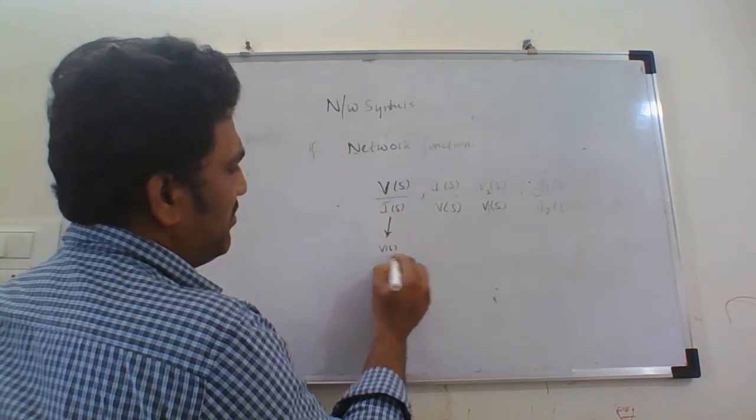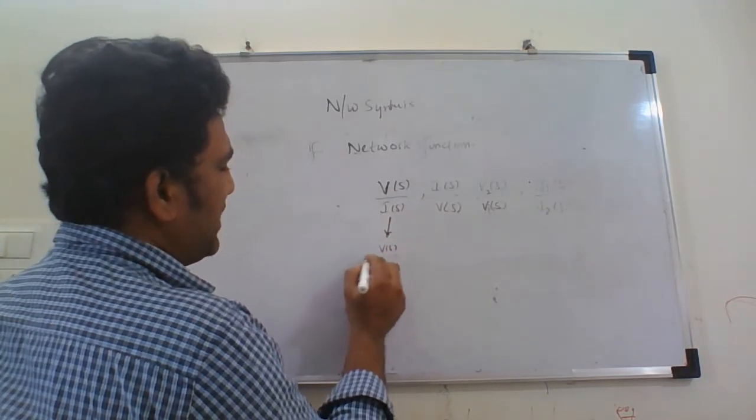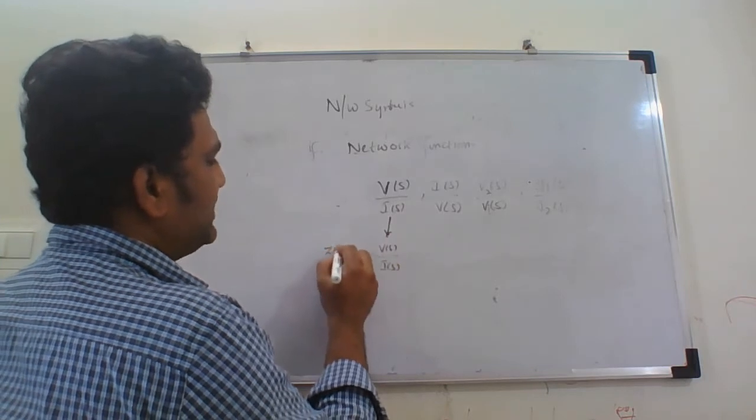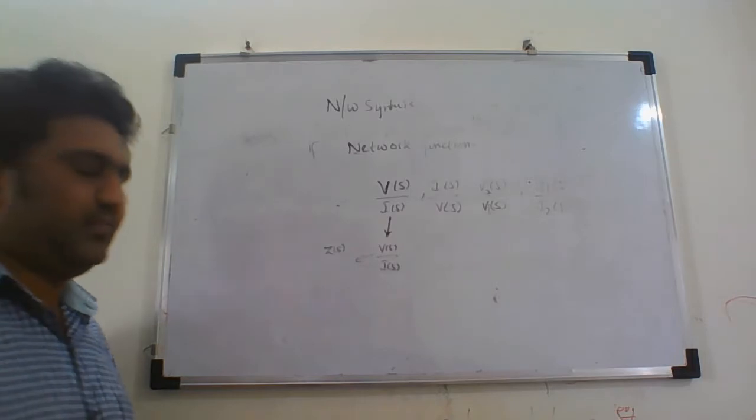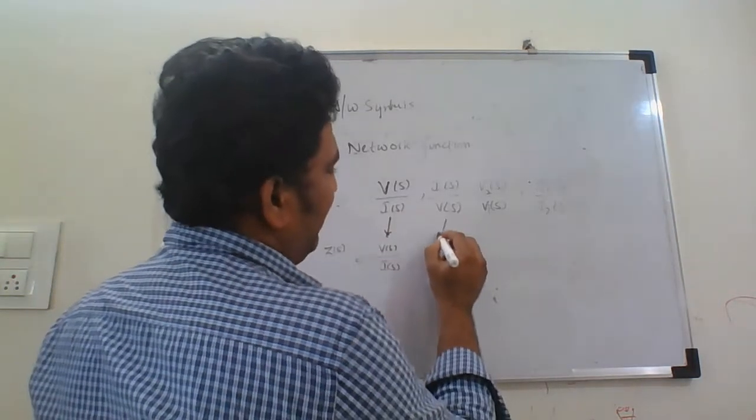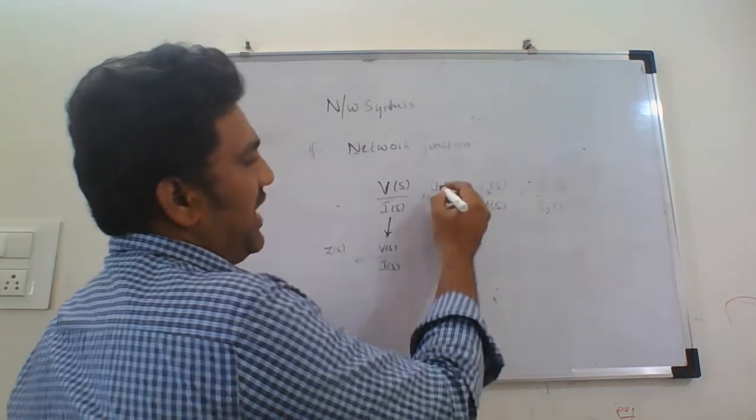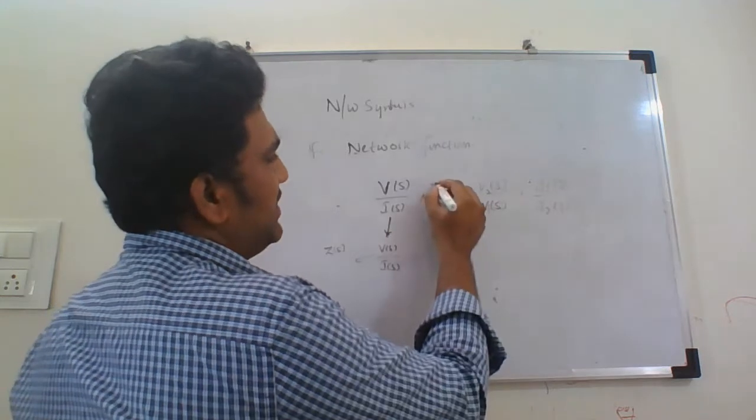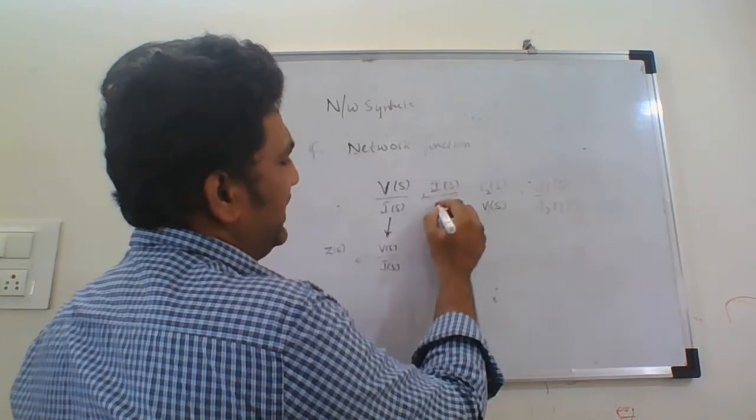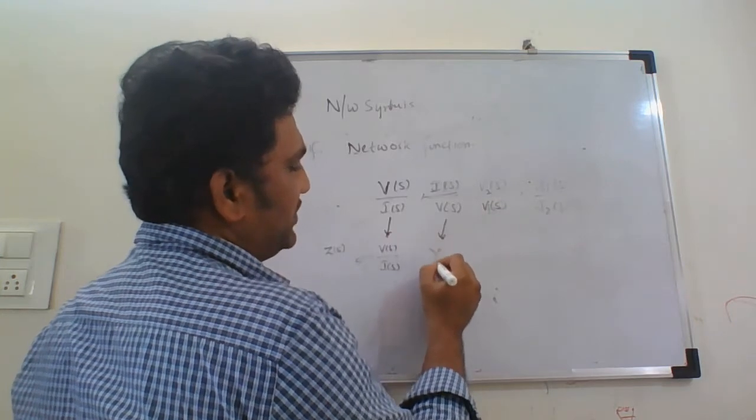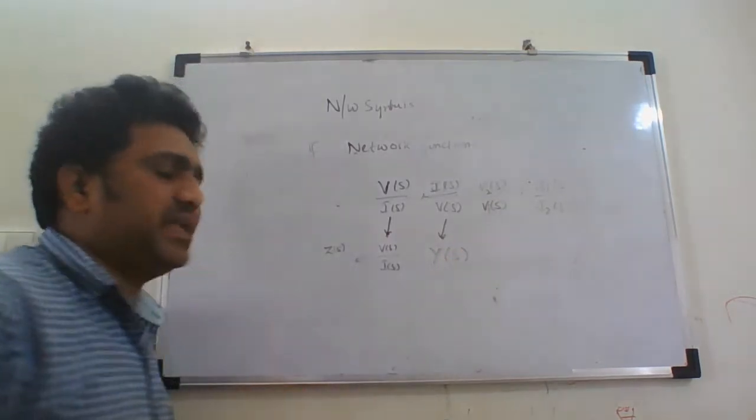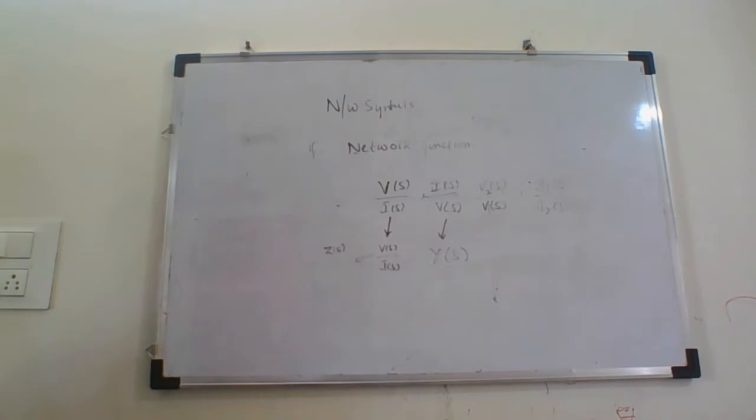For example, if it is a voltage to current, that is, if the network function is V of s by I of s, then this type of network function is an impedance function. Similarly, if we are given I of s by V of s, that is current by voltage, then this network function is referred to as the admittance function Y of s.